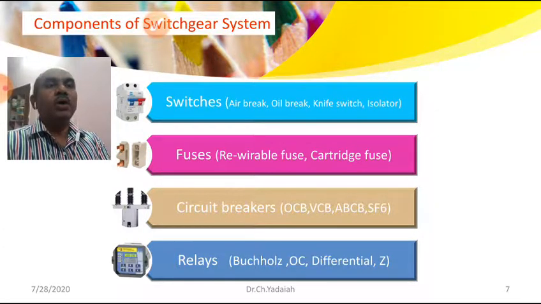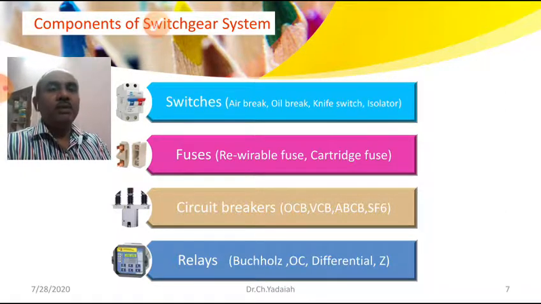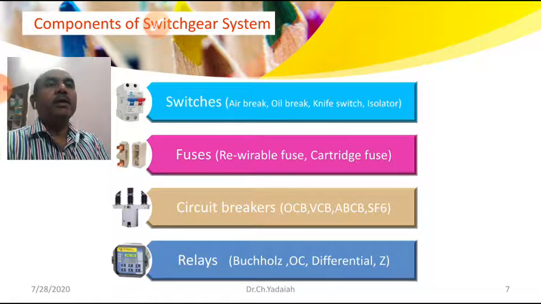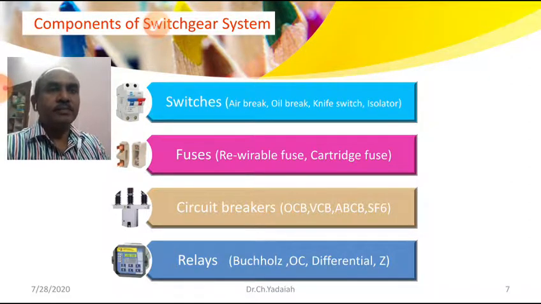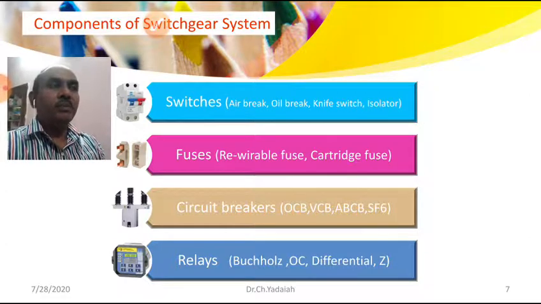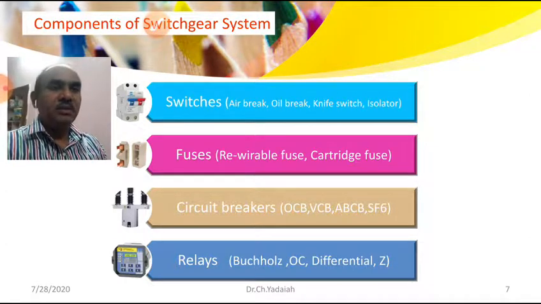These are the components of the switchgear system in our power system. All of these help to run our power system smoothly without any damage to equipment as well as operators. Let us see how these components help us with smooth operation.